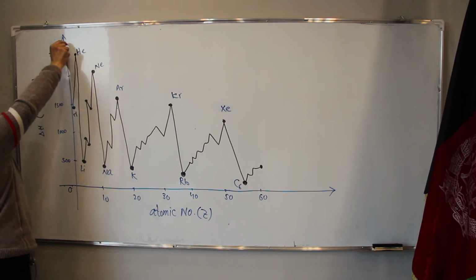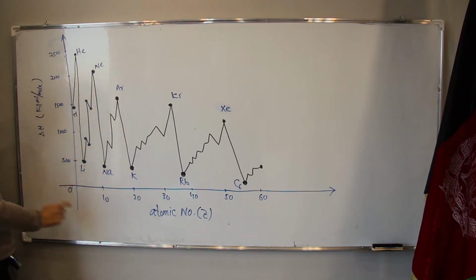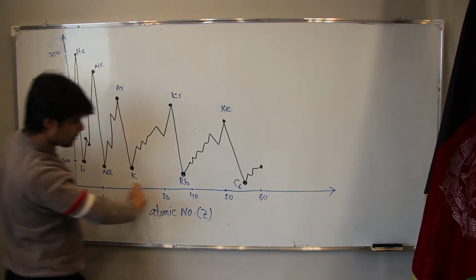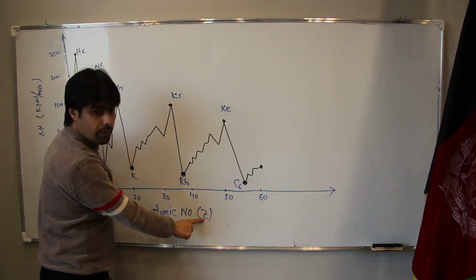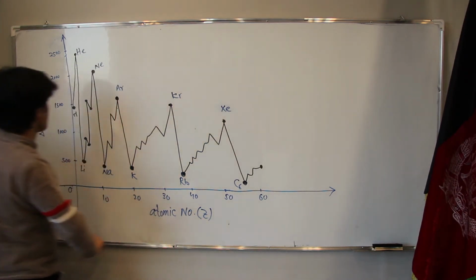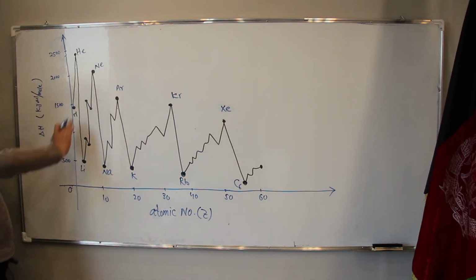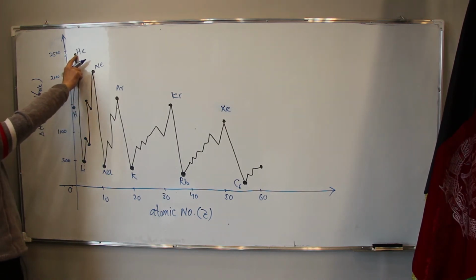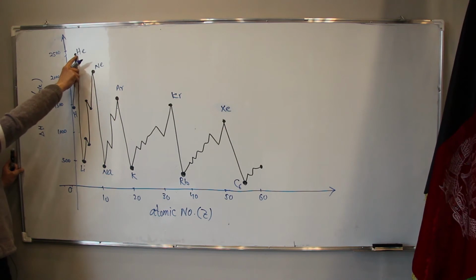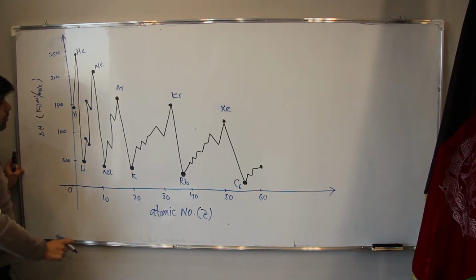This axis is for delta H, ionization enthalpy or energy, and this axis is for Z, atomic number. What do you mean? It means whenever we are going from hydrogen to helium, for 1 mole of helium we have to give about 2500 kilojoule.